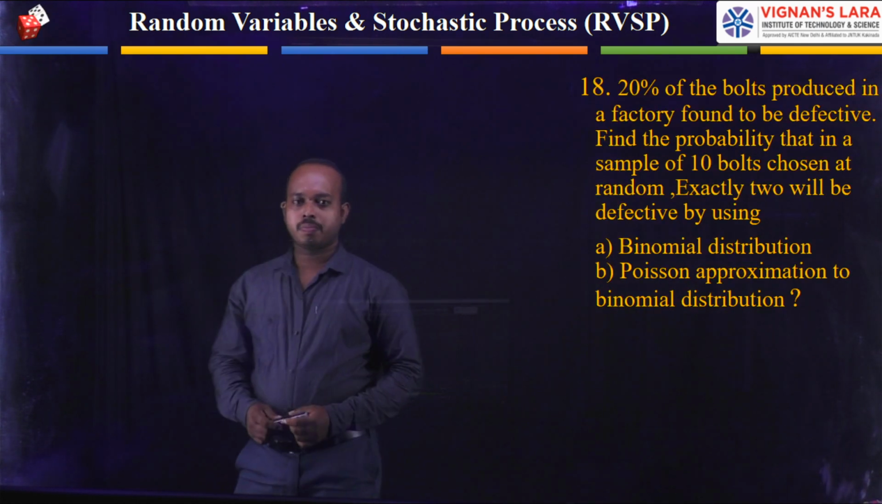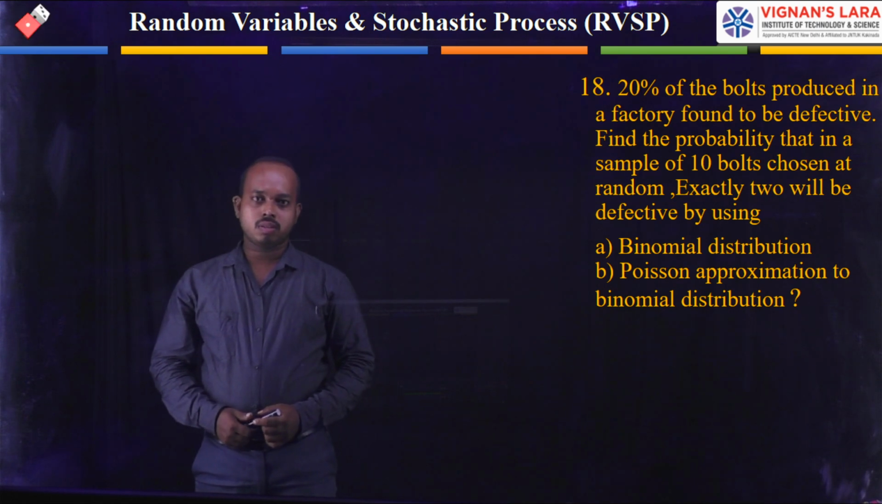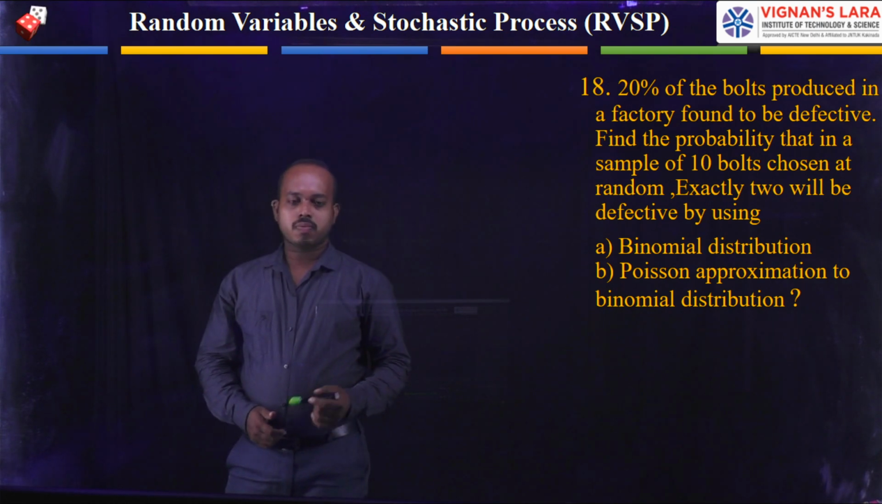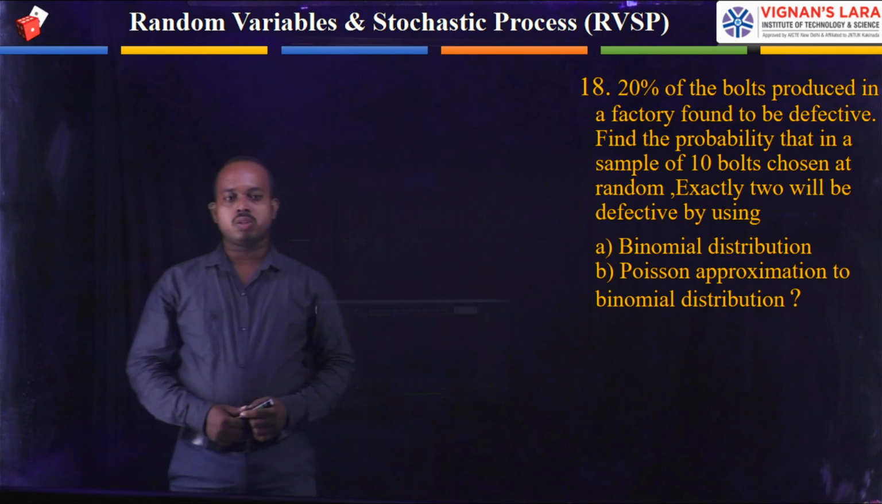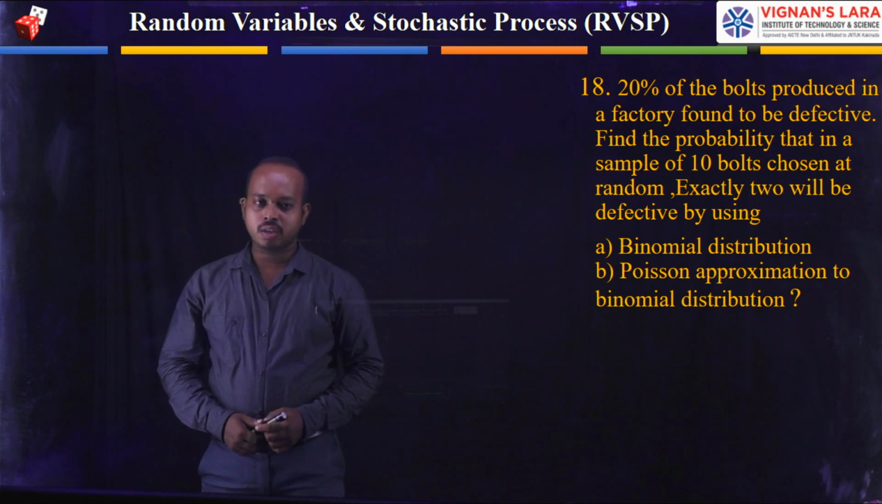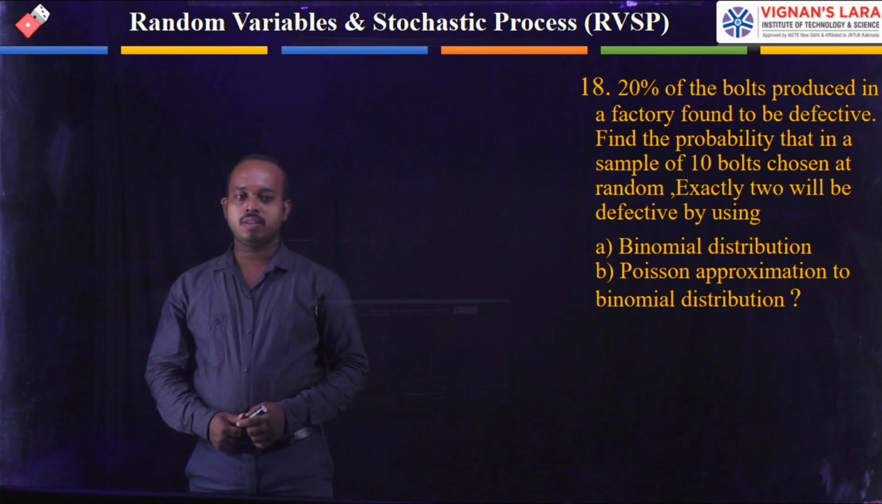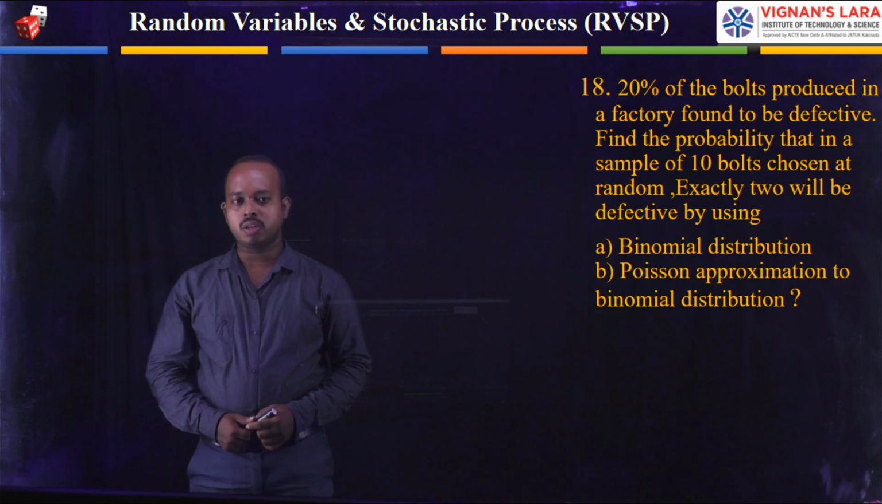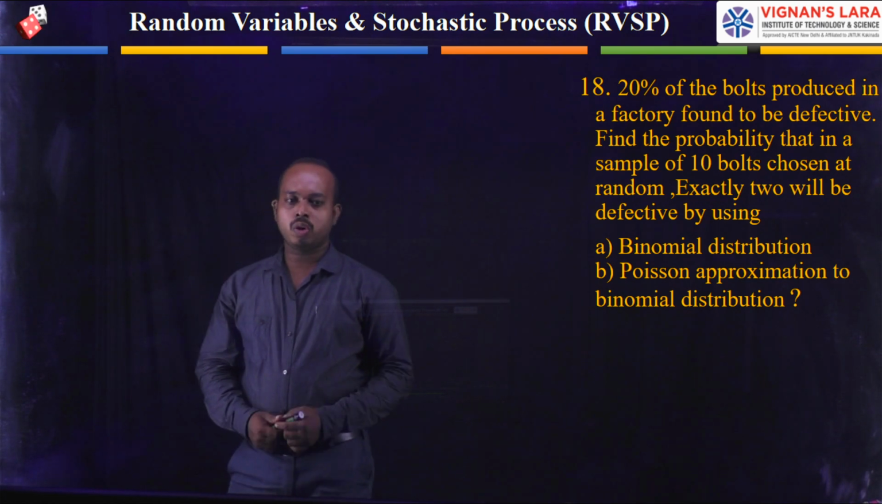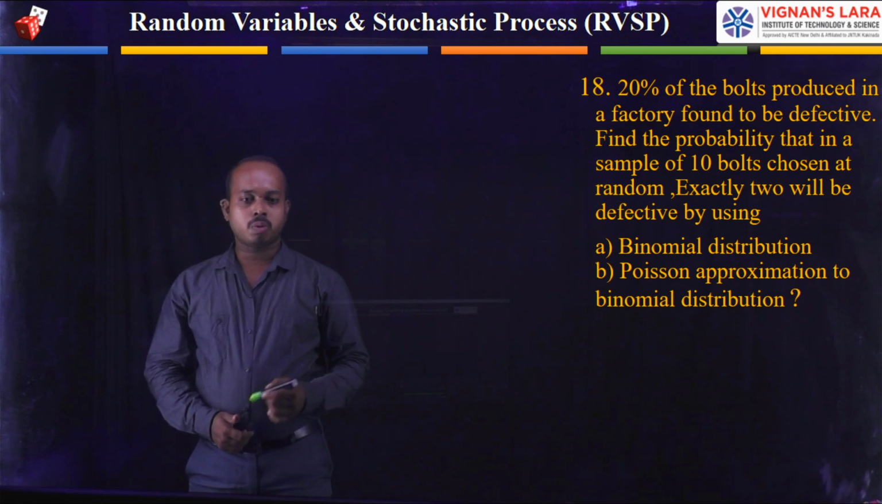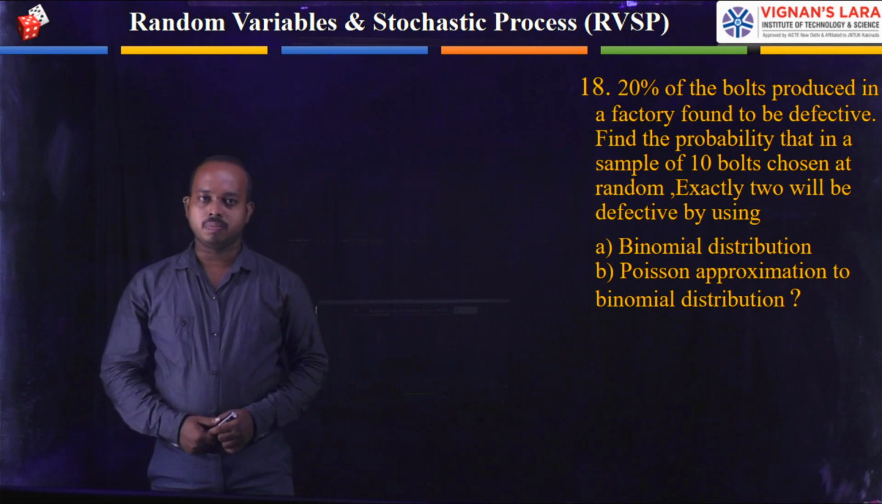Coming to the next one. In this problem, the data given relates to a factory. First of all, I am reading what data is available. 20% of bolts produced in a factory are found to be defective. Find the probability that in a sample of 10 bolts chosen at random, exactly 2 will be defective, by using the binomial distribution, and second, the Poisson approximation to the binomial distribution.